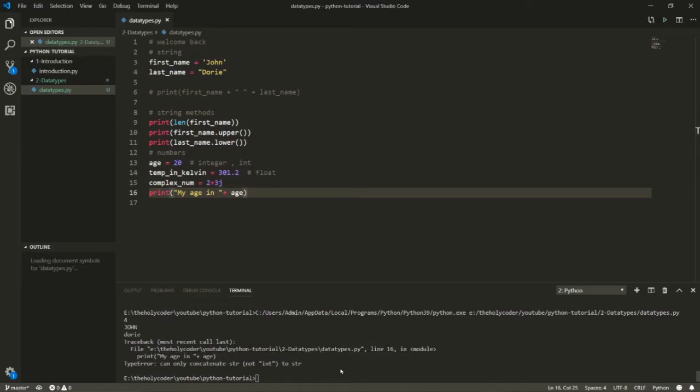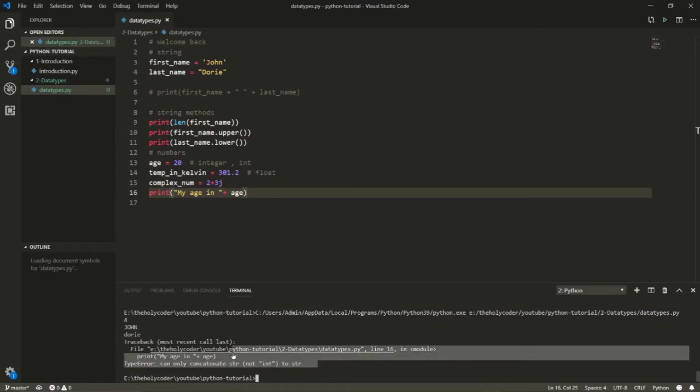It gives me an error, and it says it cannot concatenate string. It is not a string, it is an int, so it cannot concatenate them together. It is trying to find a string, but it found an int. So Python cannot figure out whether you're asking it to add a string into a number or a number into a string. There is one solution to this: convert this into a string, which will work just fine.